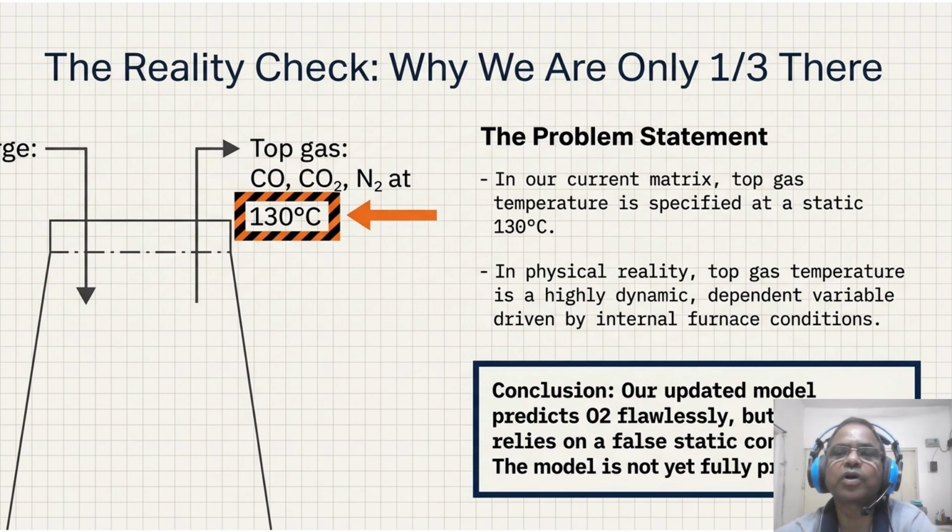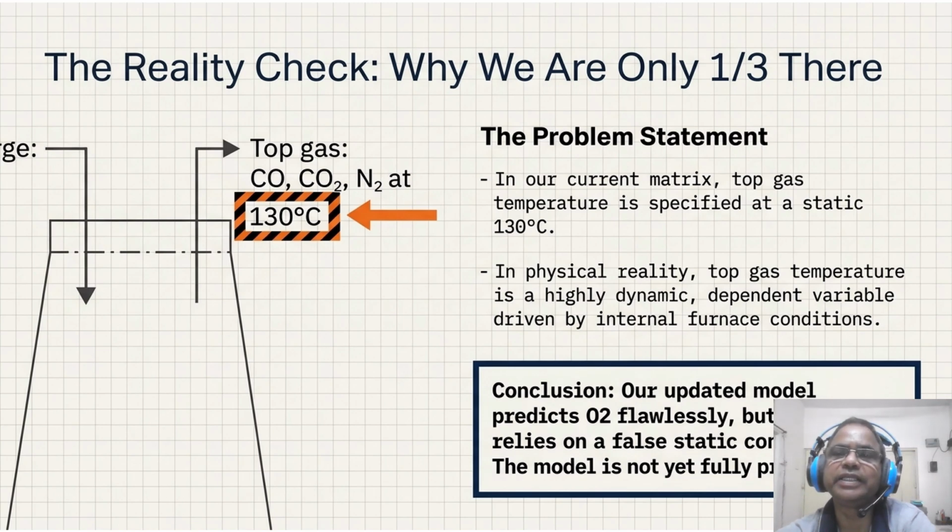It is locked at a static 130 degrees. In a real furnace, that's a dynamic dependent variable. Because we are using a false static constraint, we cannot yet fully trust the model's prediction for top line efficiency. We have mastered the furnace lungs, but we are still working on the exhaust.